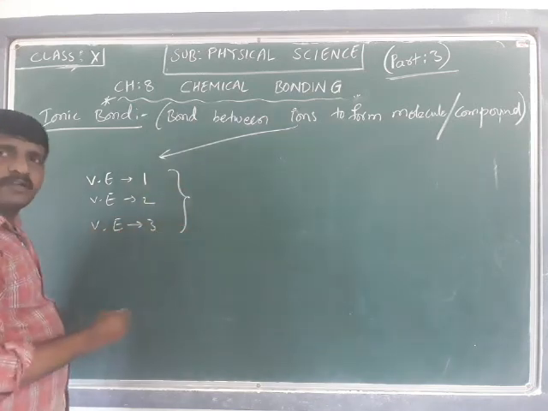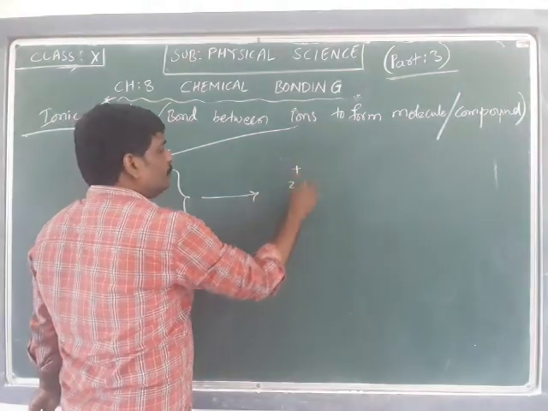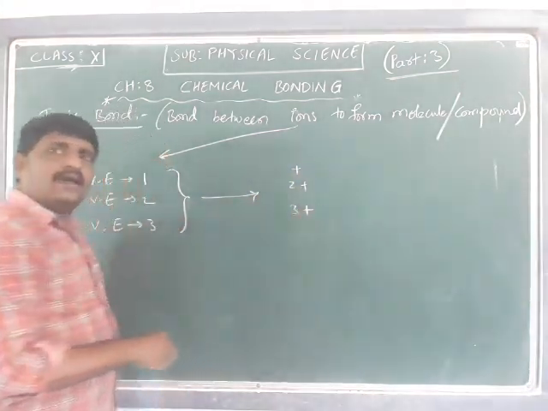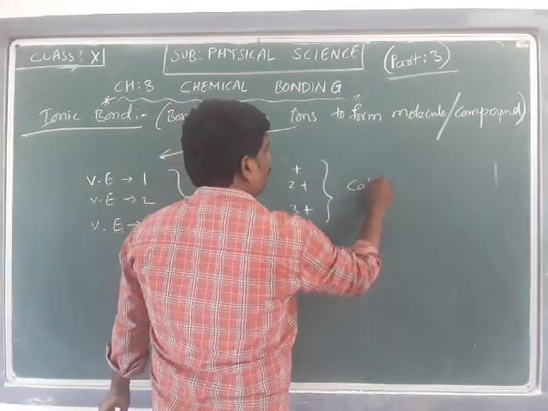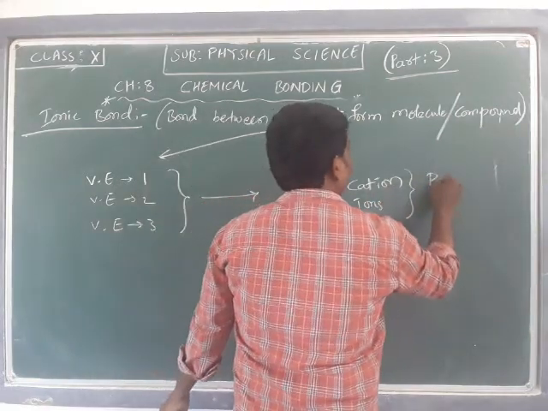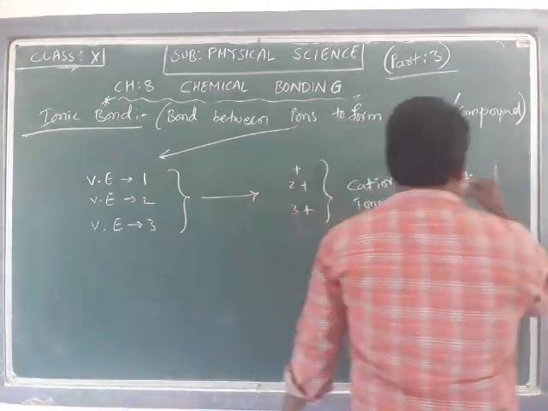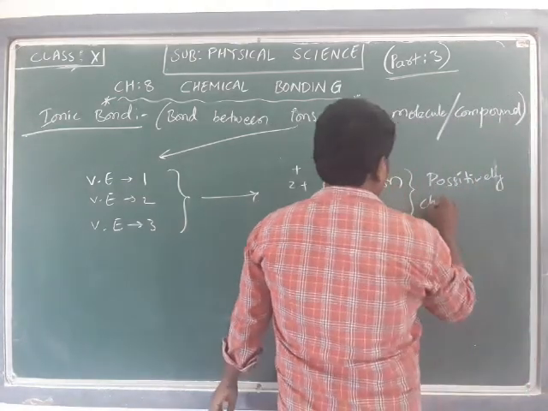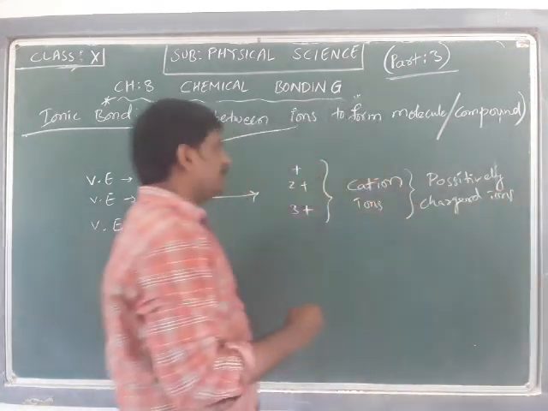Such types of atoms are going to form 1 plus, 2 plus or 3 plus ions, positively charged ions or cations.